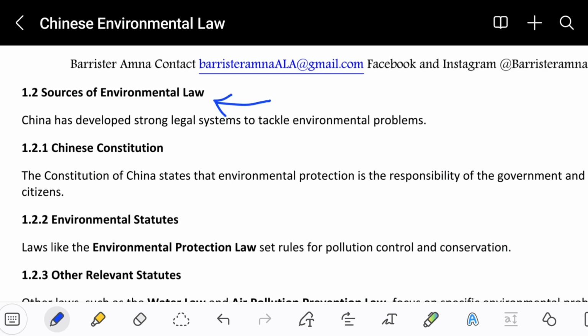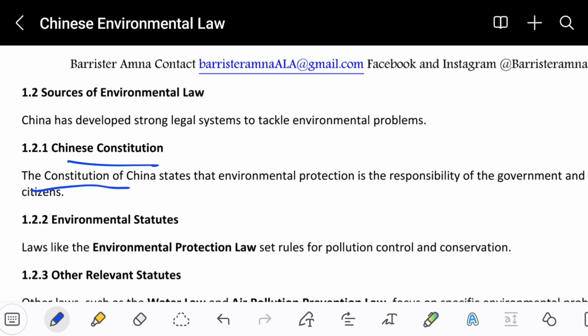So the sources themselves are the main help for us to solve this situation, because if someone wants to solve this problem, that person needs to open the environmental laws. Those environmental laws may contain everything related to the environment. If anyone harms the environment, then that person will get a penalty.